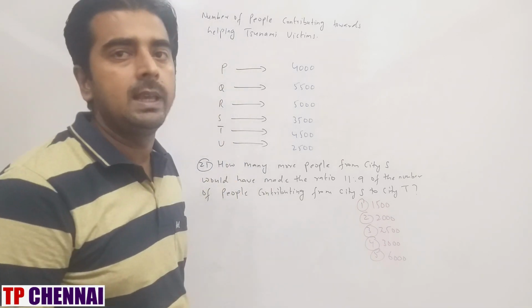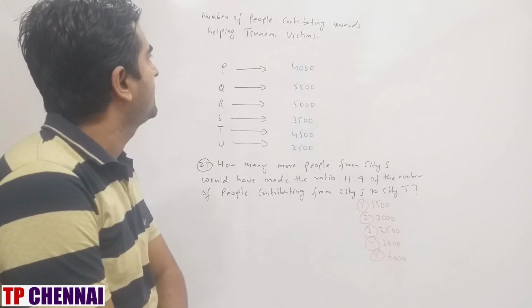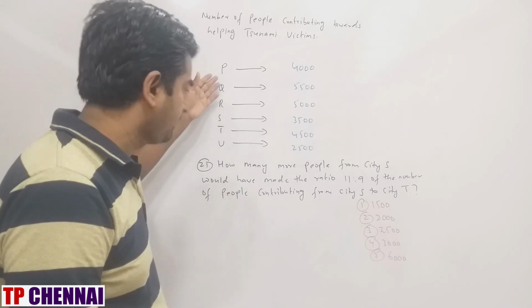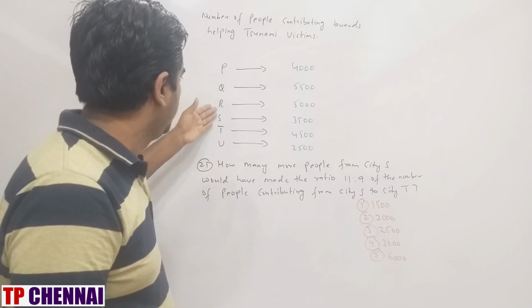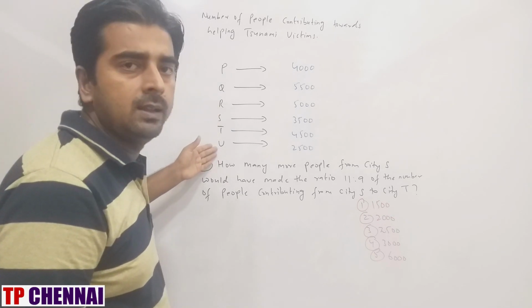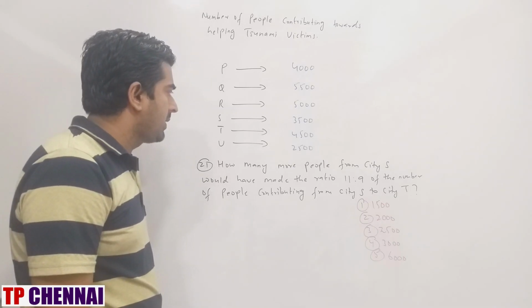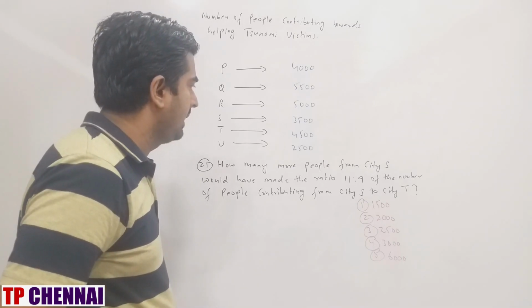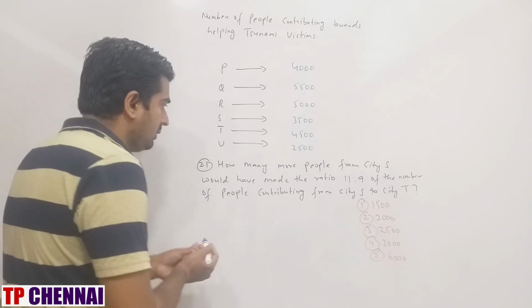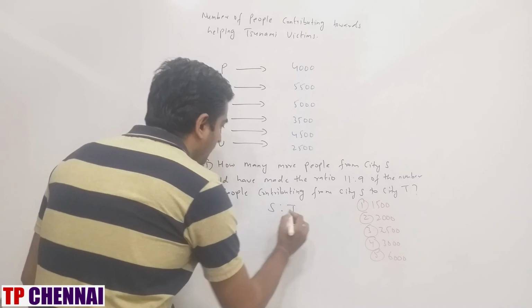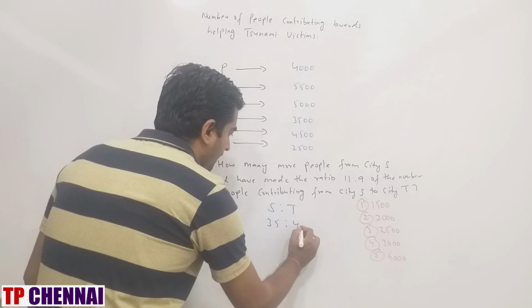Now we will see one set of DI. So here what they have given you, there are a number of people who are all contributing towards helping tsunami victims, right? So you have different people from different cities. City P, City Q, City R, City S, City T and City U, and different values are given. First one, how many more people from city S would have made the ratio 11:9 of the number of people contributing from city S to city T? City S to city T, what is the value? City S is 35 and city T is 45.